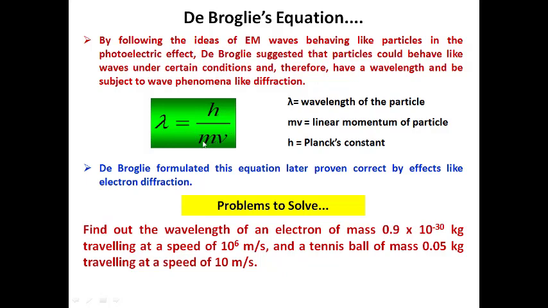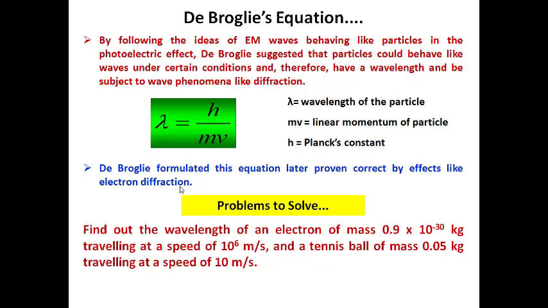Instead of p we can write m into v. So mv represents the momentum of the particle, h is the Planck's constant. De Broglie formulated this equation and it was later proven correct by effects like electron diffraction. So de Broglie's equation lambda equal to h by mv is practically proved by electron diffraction analysis. Okay, right? I think you understand this topic well.